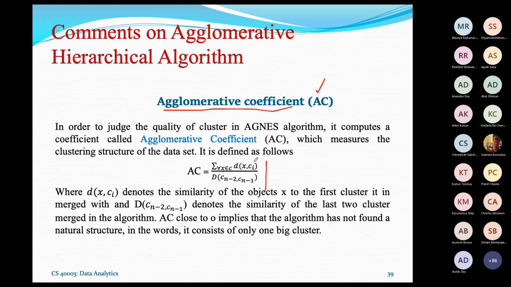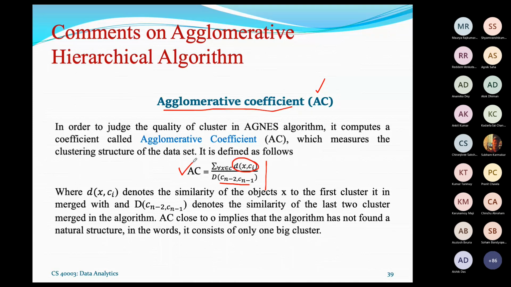So this is eventually the intra-cluster similarity measurement. Taking all clusters and the sum over all clusters will give you this. And then finally you decide the diameter between the two clusters, and this will give you the agglomerative coefficient calculation.